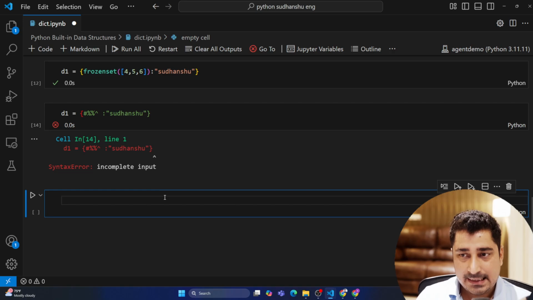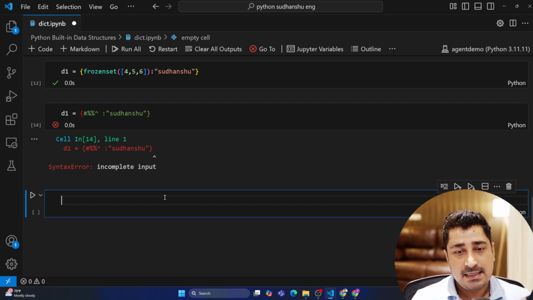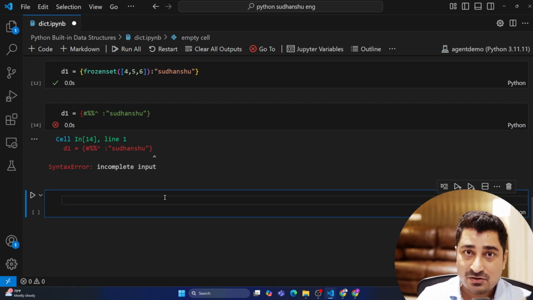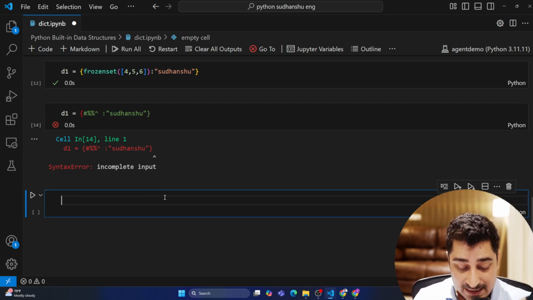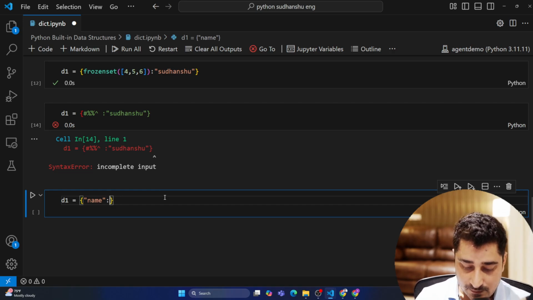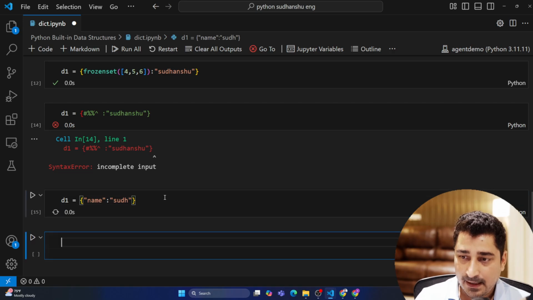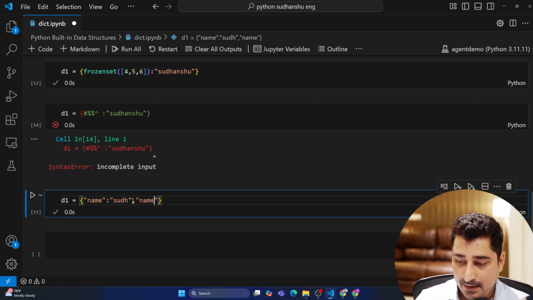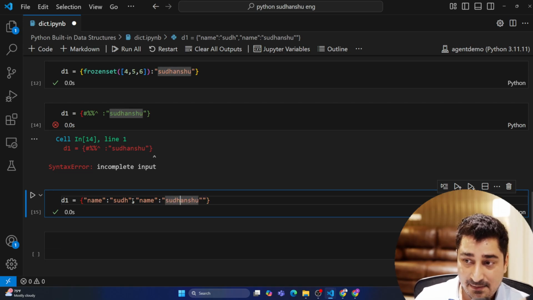Now, when we are trying to create a key inside a dictionary, it should always be a unique one. It should not be a duplicate one in case of a dictionary. Now, for example, let's suppose I'm trying to create a dictionary D1, and I'm giving name as SUDH over here. Then again, I'm going to give a name as SUDHNSHU. So as you can see, I am trying to keep the key name as a key twice, right?